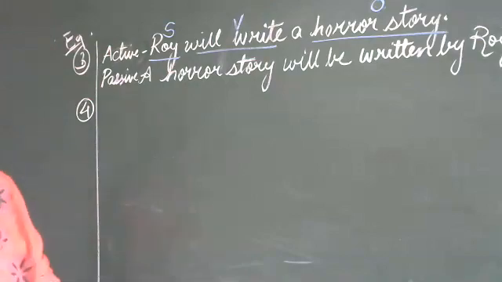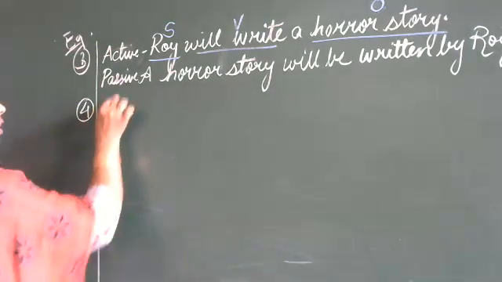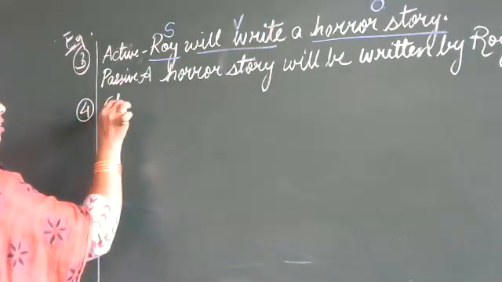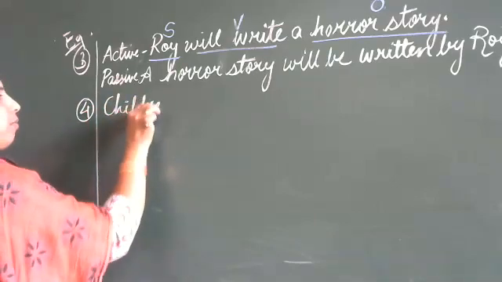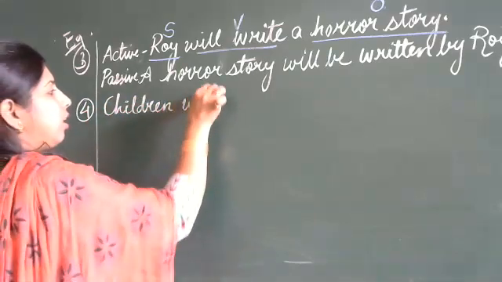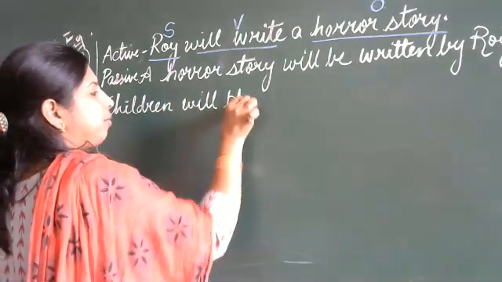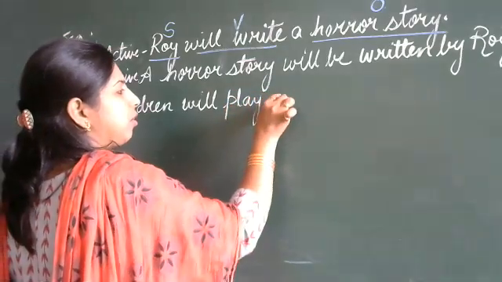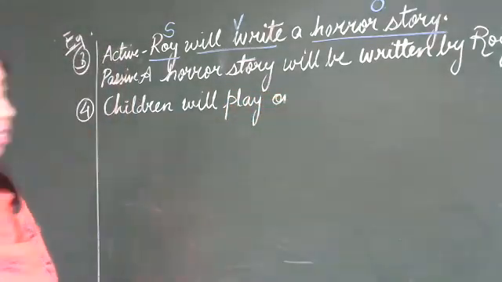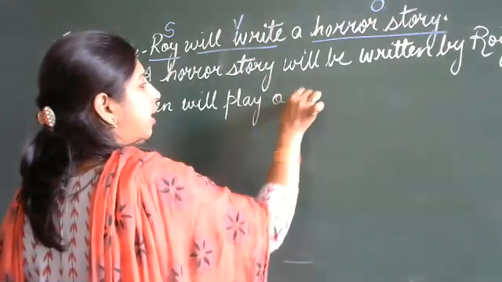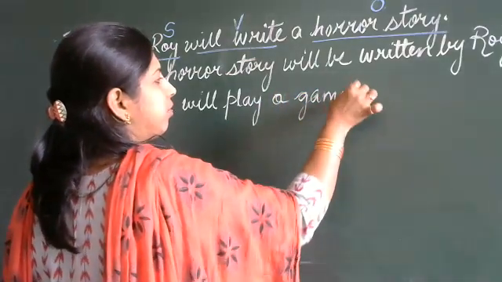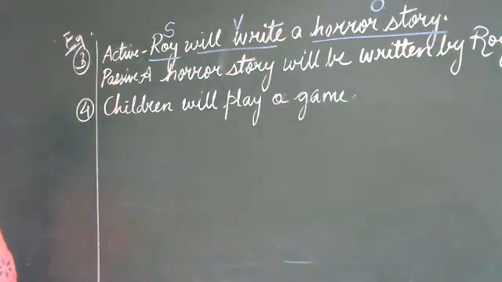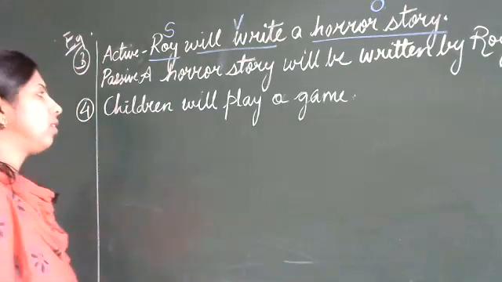Fourth one. Children will play a game. Yes, children will play a game.